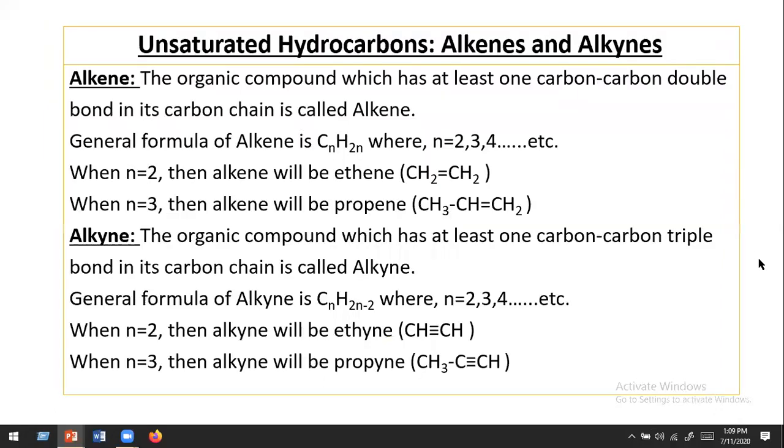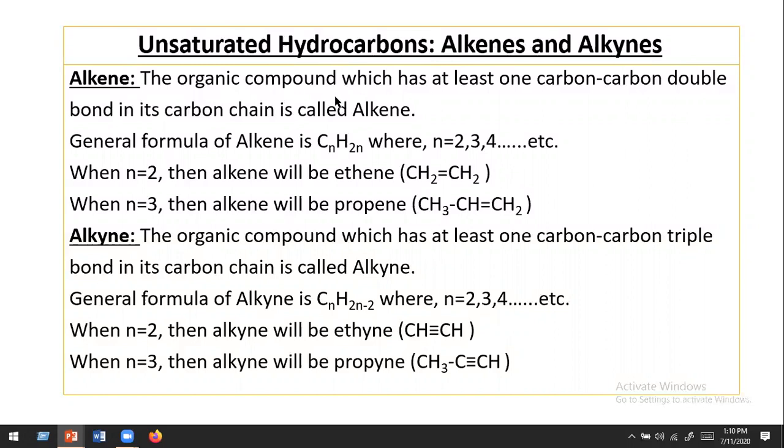Let's start. At first, you have to know what is unsaturated hydrocarbon. Remember, the hydrocarbon containing carbon-carbon double bond or carbon-carbon triple bonds are known as unsaturated hydrocarbons. That is, unsaturated hydrocarbons may be alkene and alkyne.